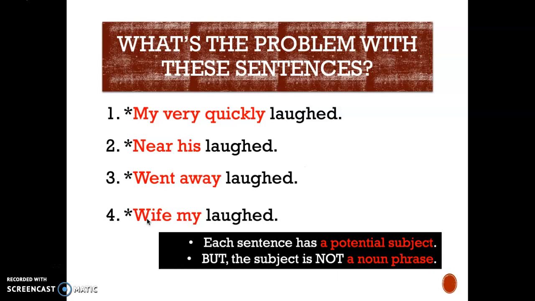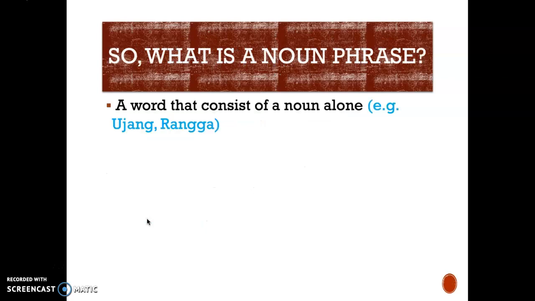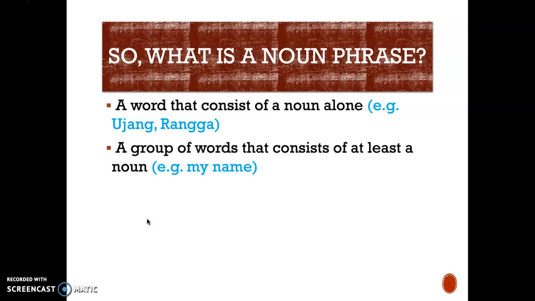So what does it take for a word or a string of words to be considered a noun phrase? Let's find out. What is a noun phrase? A noun phrase can be a word that consists of a noun alone, right? Like Ujang, Orang. Or a group of words that consists of at least a noun, like my name. Name is a noun there, and my is the so-called modifier.